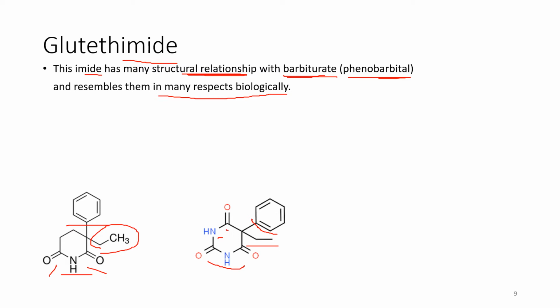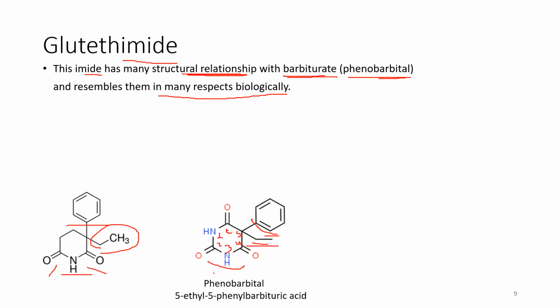Let's see the IUPAC name of phenobarbital: 1, 2, 3, 4, 5, 6. At the fifth position the ethyl group is there as well as the phenyl ring, and the rest of the structure we already discussed.